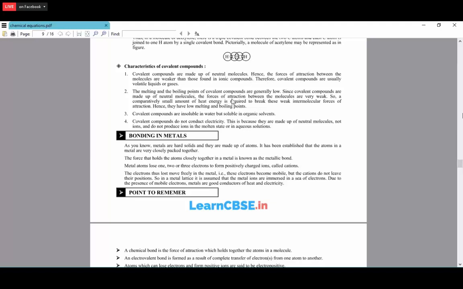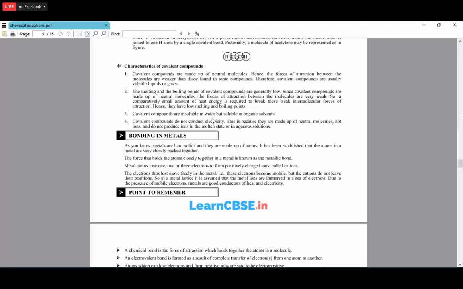So the melting and boiling points of the covalent compounds are generally low. Since the covalent compounds are made of the neutral molecules, the force of attraction between the molecules are very weak. So comparatively, a small amount of the heat energy is required to break the weak intermolecular forces of attraction. So they have the low melting and the boiling points.